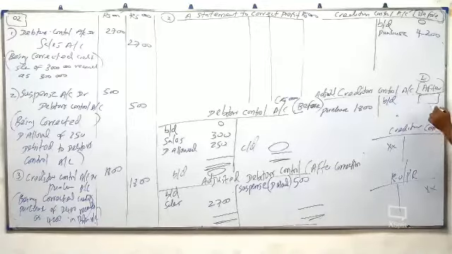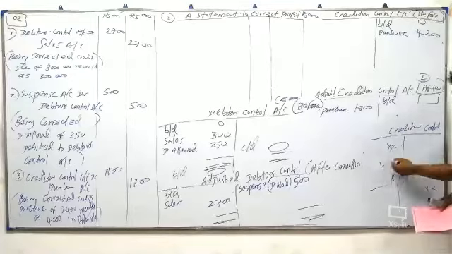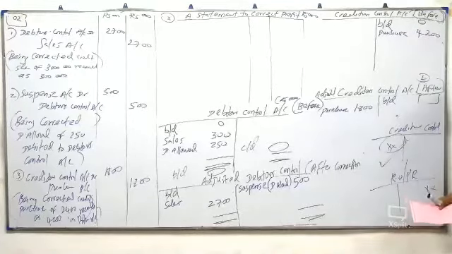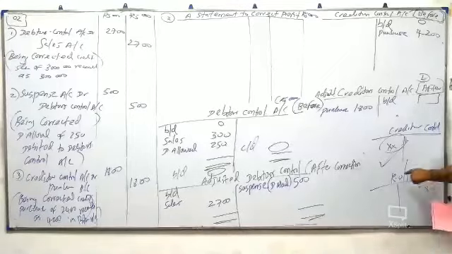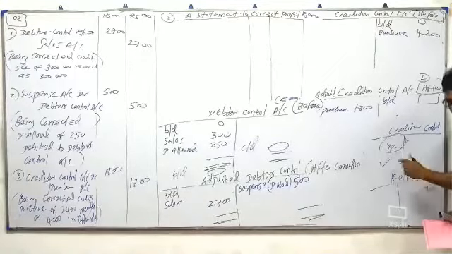So what they have done is already correct. Debited. They are telling that this has been debited to creditor control account. We have to be happy because they did it correctly. Some students, everything is wrong. This has been debited to creditor control account. Credit account name is wrong. They should have credited to purchase return, but they didn't do that.